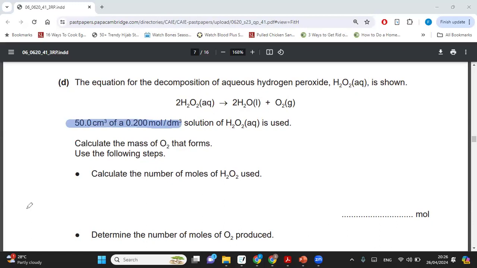So I want you guys to make a data sheet as you go along. The concentration is 0.2 mole per dm cube. The volume is 50 centimeter cube. And note the unit. I always want you guys to be keeping your eyes peeled for what the unit is. First is first, calculate the number of moles of hydrogen peroxide. Okay, can somebody tell me what formula will I be applying over here?